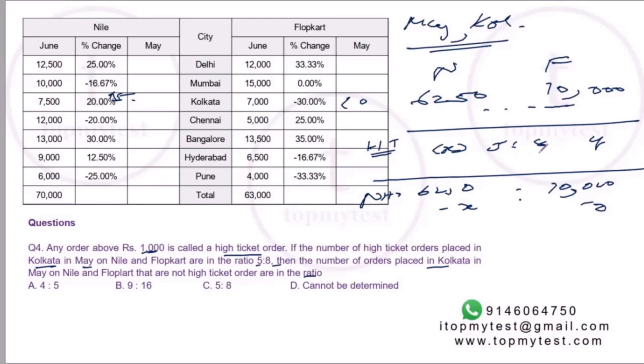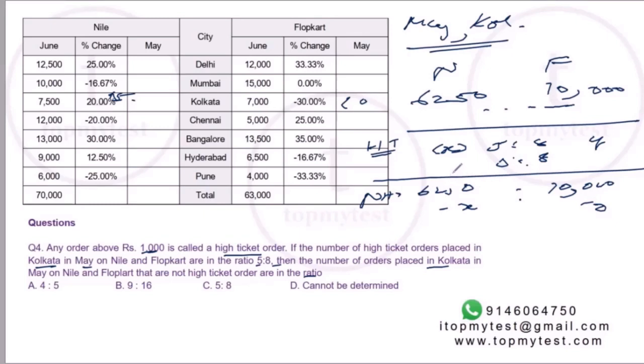It is given to you that X is to Y is 5:8. Now, in an ideal scenario, we should not be able to find this out, right? Because we don't know how much X and Y are. Depending on the value of X, Y will change, and this ratio will keep on changing, right?